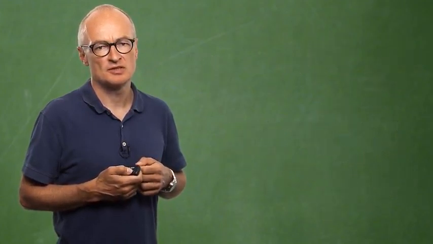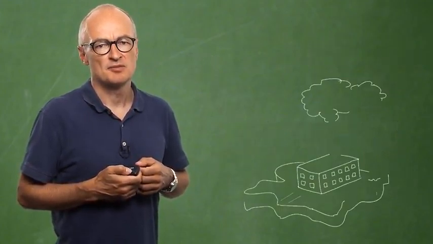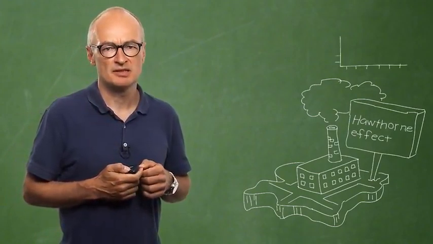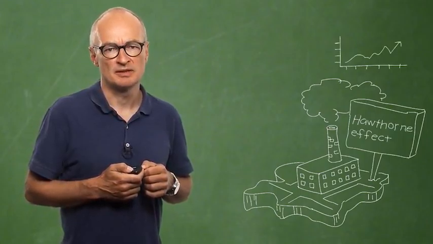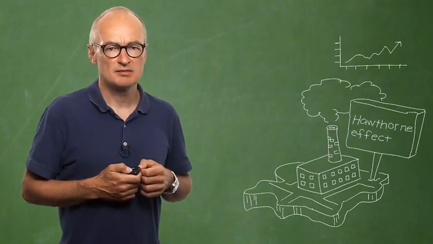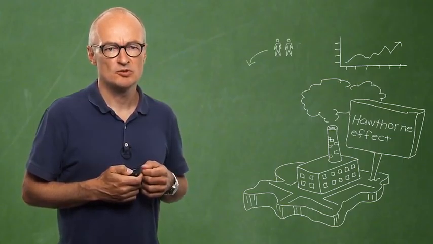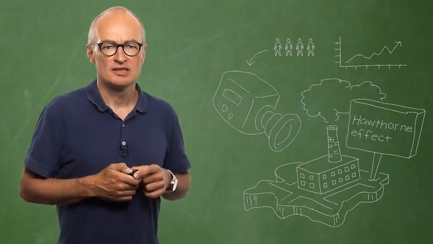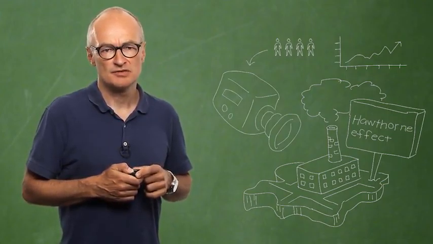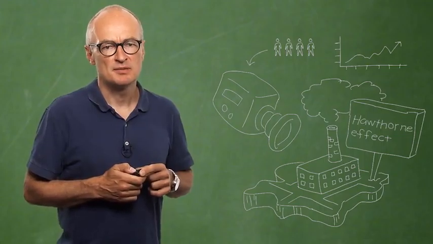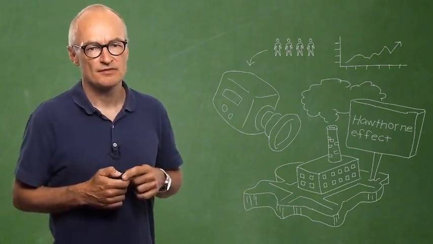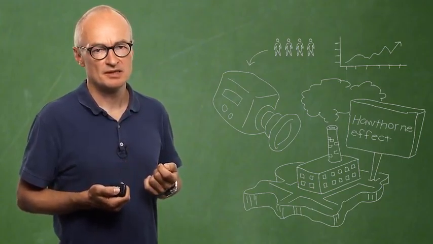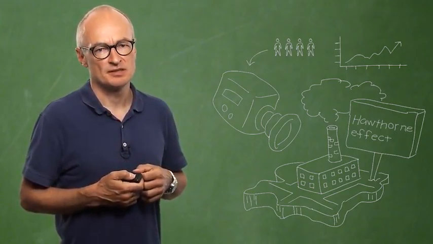This phenomenon is known as the Hawthorne effect, named so after the famous Hawthorne plant, where researchers tried to manipulate productivity by changing the work environment. However, it was later speculated that worker response was more due to being observed than to change in the work environment. Therefore, change in productivity was not a result of change in work environment, but from being observed by researchers. Therefore, research did not imply that change in work environment affects productivity, but that being observed affects productivity.